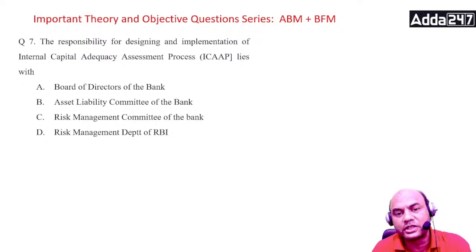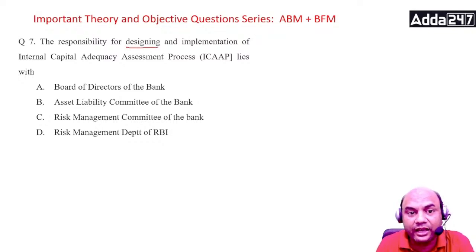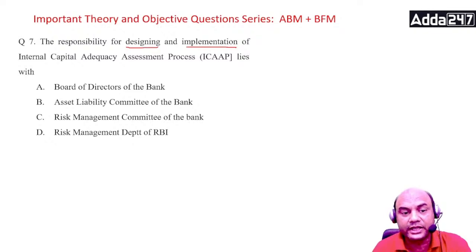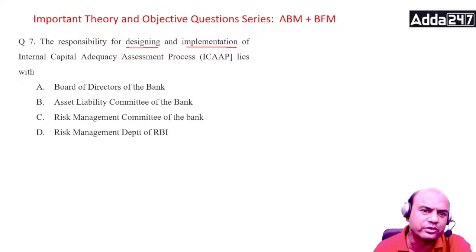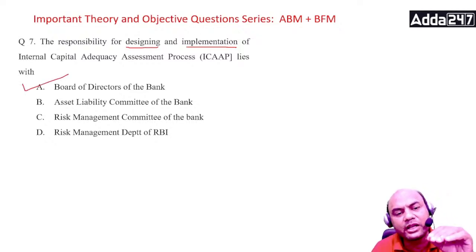The responsibility of designing and implementation of ICAP lies with whom? Board of Directors, ALCO (Asset Liability Committee), Risk Management Committee, or Risk Management Department of RBI. Focus on the words: designing and implementation both. Ultimately, if there is any problem in the bank, whom will RBI ask? RBI will ask the Board of Directors only. So the responsibility ultimately lies with the Board of Directors.